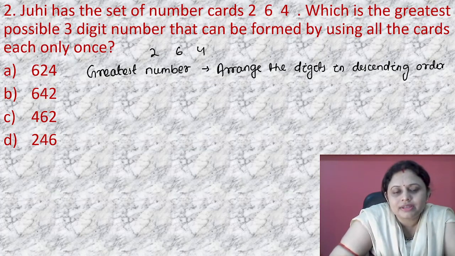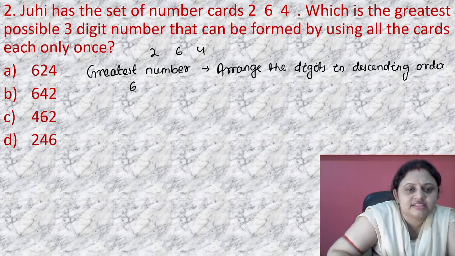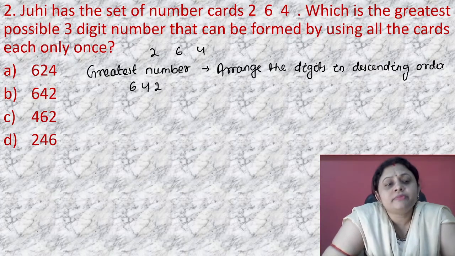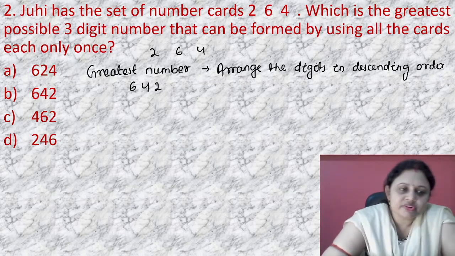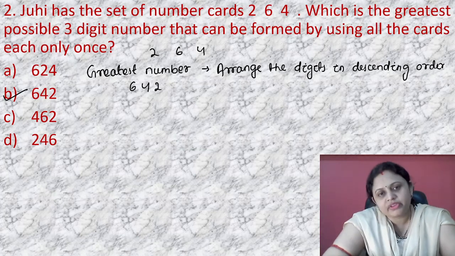What is the maximum digit? That is 6. Then comes 4. Then comes 2. So the greatest possible number that can be formed using 2, 6, 4 is 642. Is it present in the options? Yes, it is present in option B.